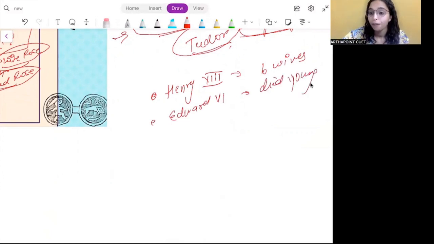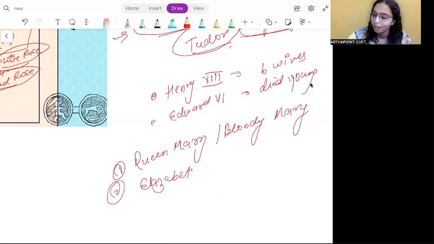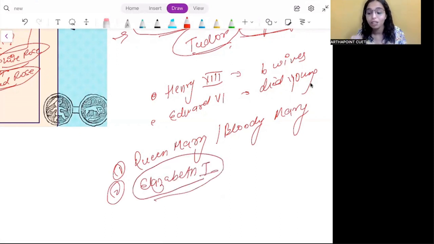And eventually we have our 2 prominent female monarchs, that is Queen Mary, also known as Bloody Mary, and we have Elizabeth the First, the first virgin queen, who started the golden era of England, right?